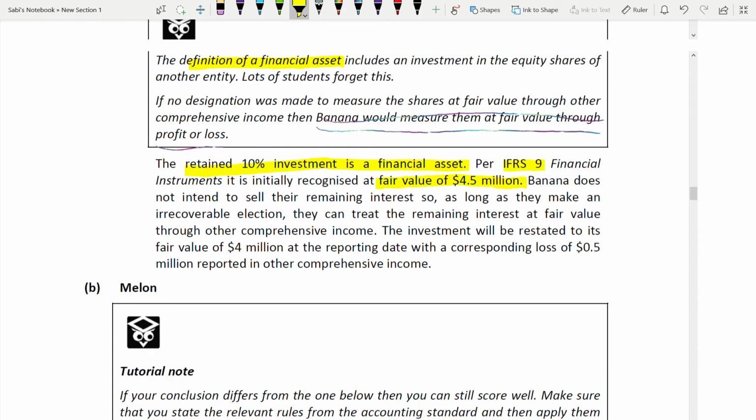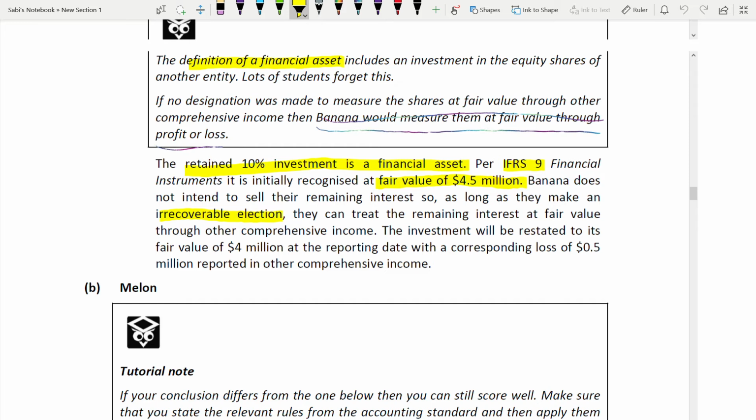Then Banana does not intend to sell their remaining interest. See, immediately you link it with the intention. Intention is very important in IFRS 9, whether you intend to sell or you intend to hold. So they have no intention to sell the remaining 10%. As long as they make an irrevocable election, they can treat the remaining interest at fair value through other comprehensive income. What does irrevocable election mean? Once they make the election, it cannot be reversed or changed.